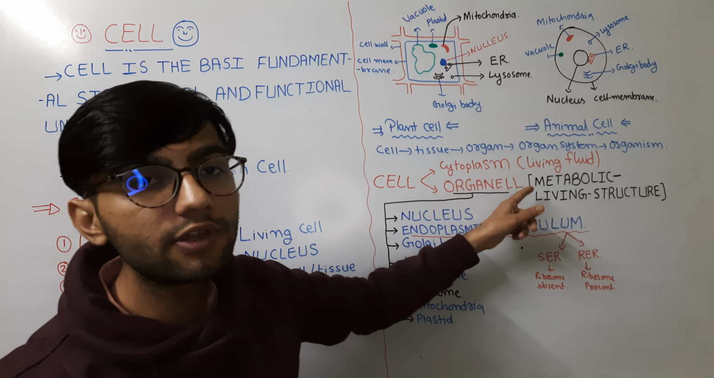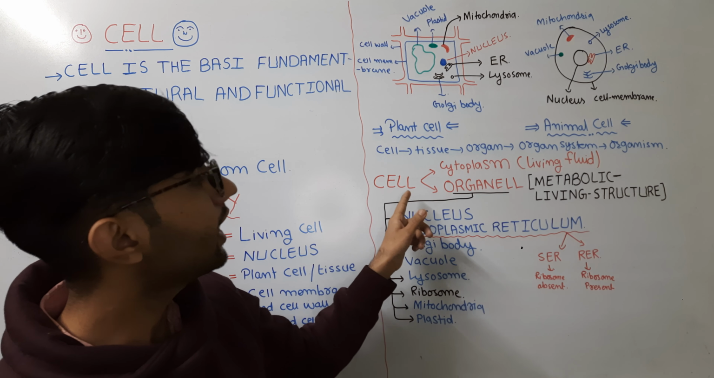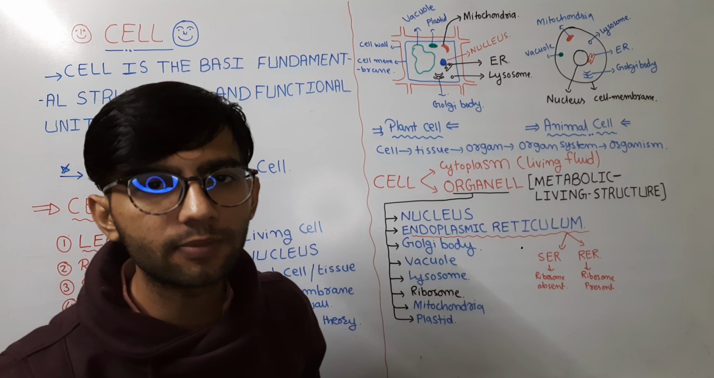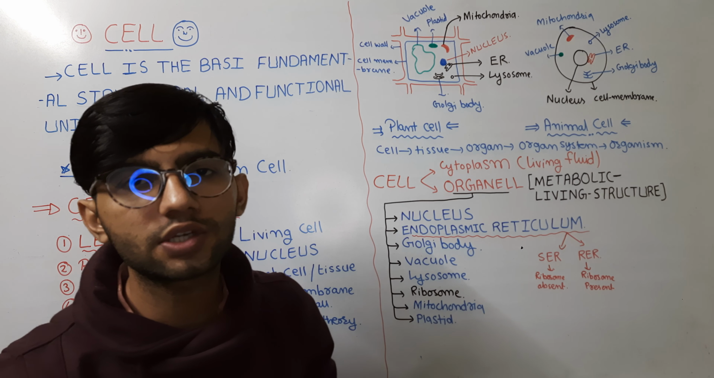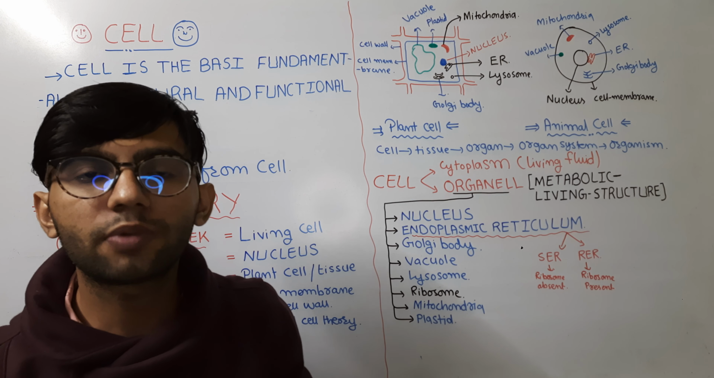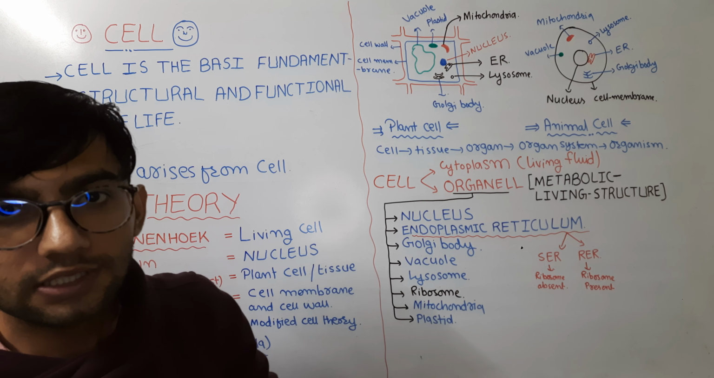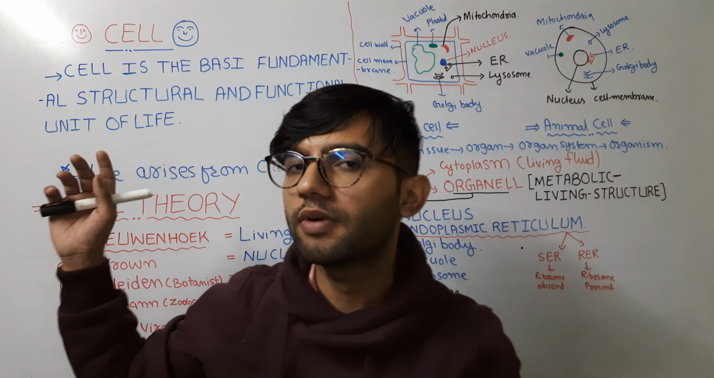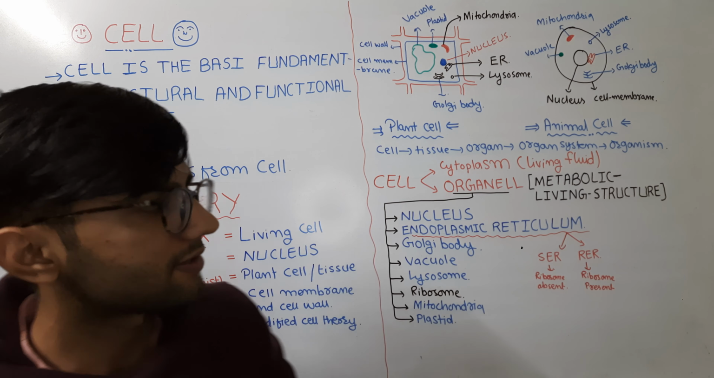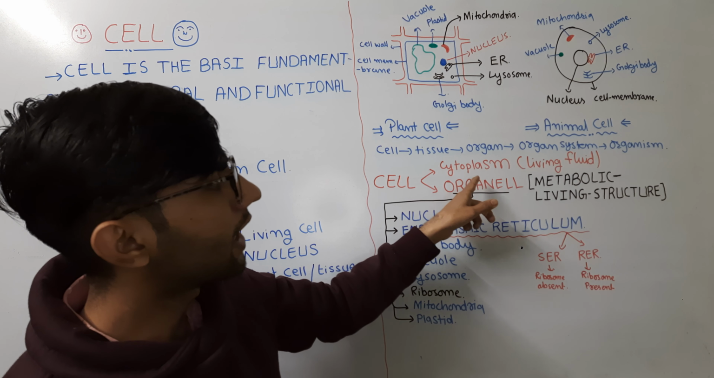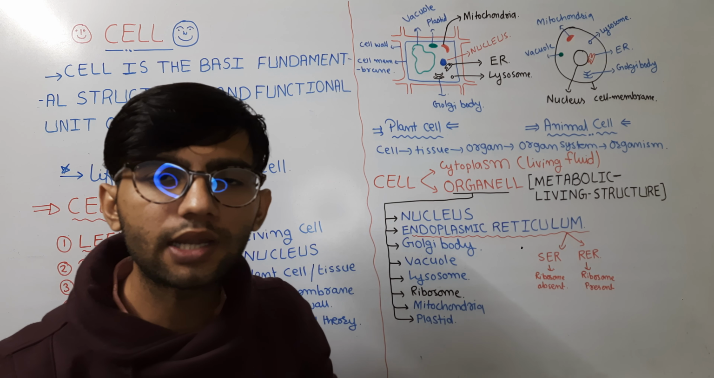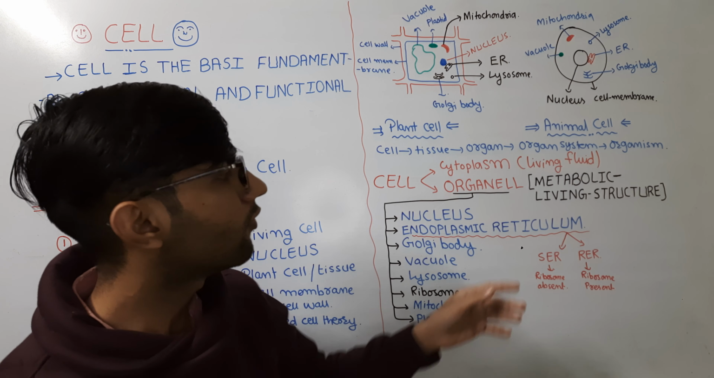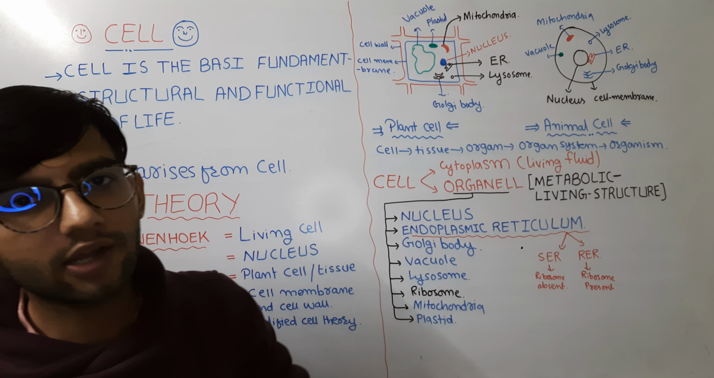It has a living fluid known as the cytoplasm, and the other thing is the organelle, a metabolically living structure which is responsible for performing all the living functions that we defined in our introduction or definition. What is the cytoplasm? It is a living fluid where all the metabolic activities are performed. And why is there a need for an organelle inside the cytoplasm?